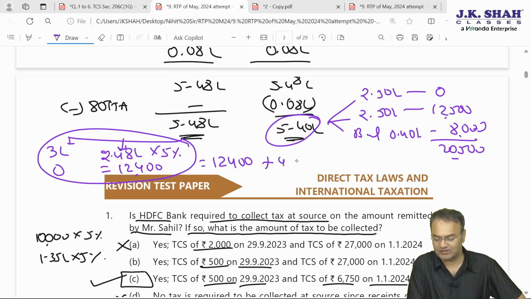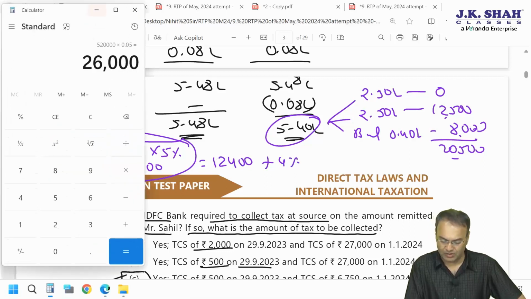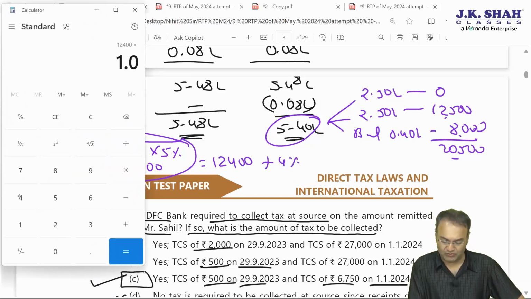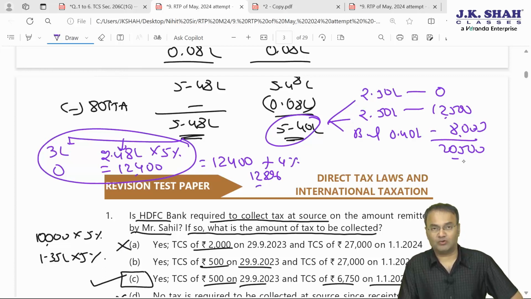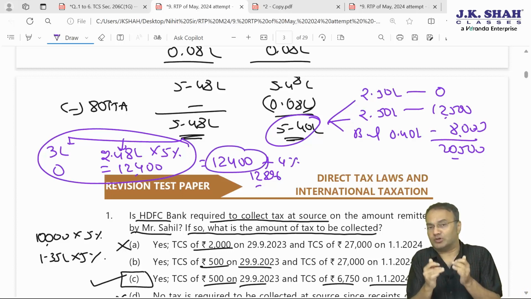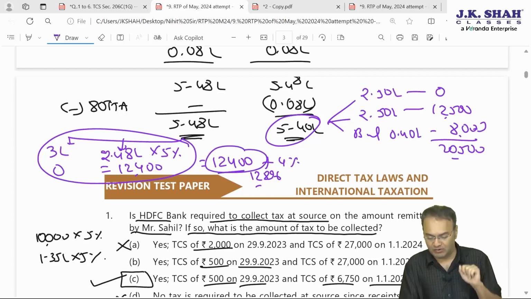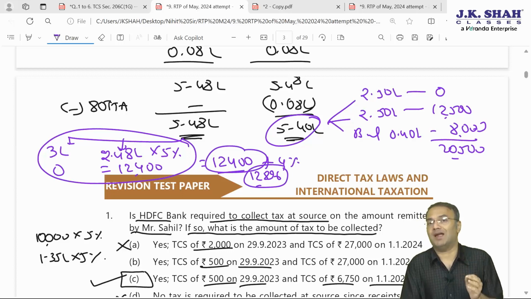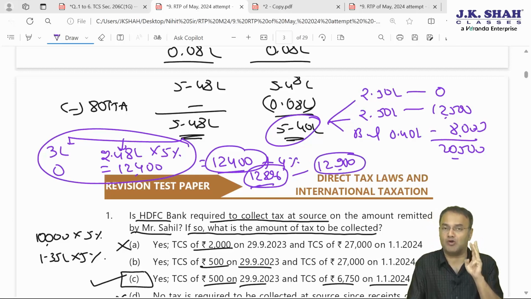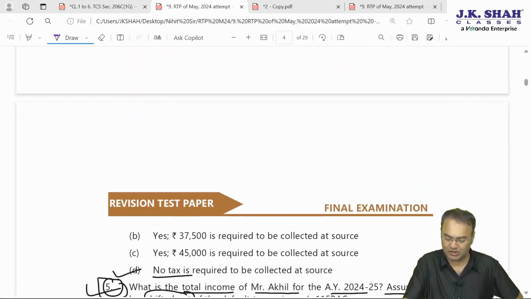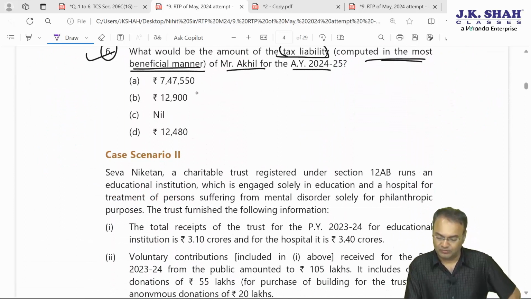12,400 plus health and education cess of 4%. We'll calculate it out. 12,400 into 1.04 is 12,896. So out of 12,400 and 12,896, either option would be given: 12,400, or 12,896, or the institute might round it off and give you 12,900. Any of the three options would be given to you. 12,400 is also a correct answer, 12,896 also, and 12,900, the rounded off figure, is also a correct answer. Let's check what options are given to us for the tax liability.